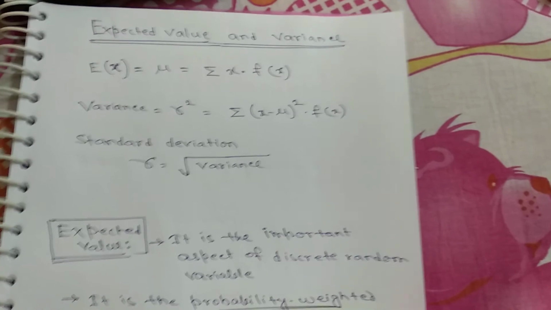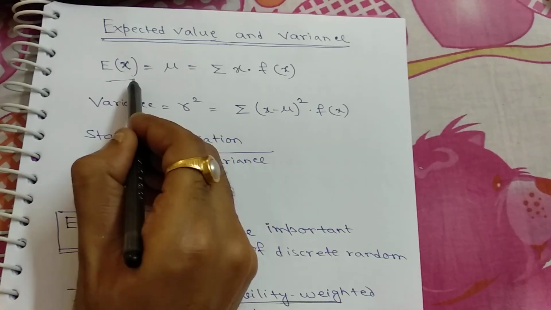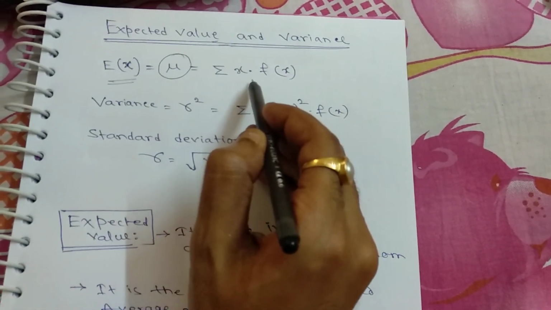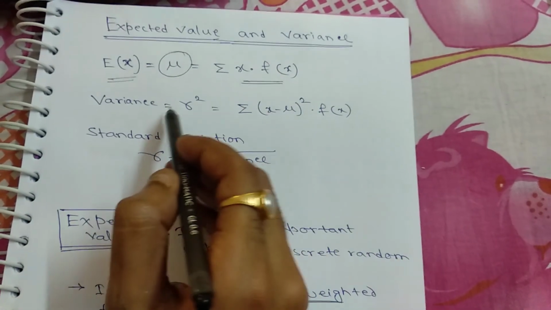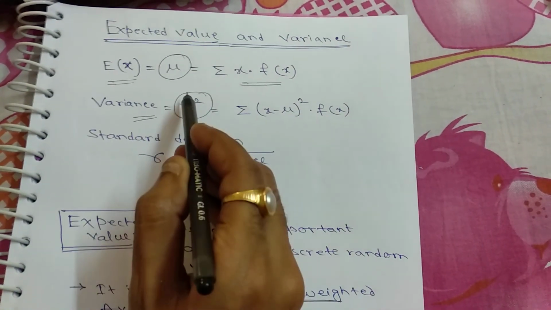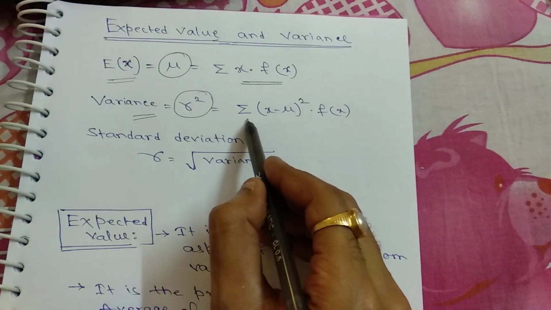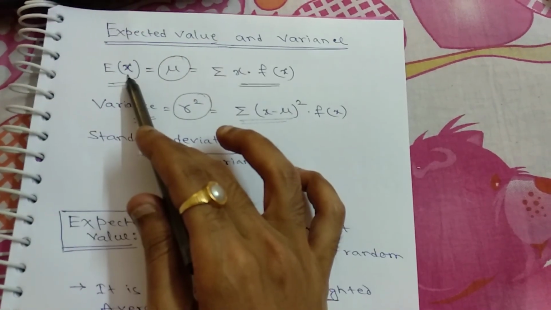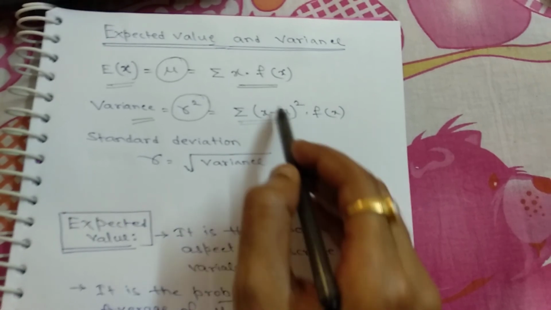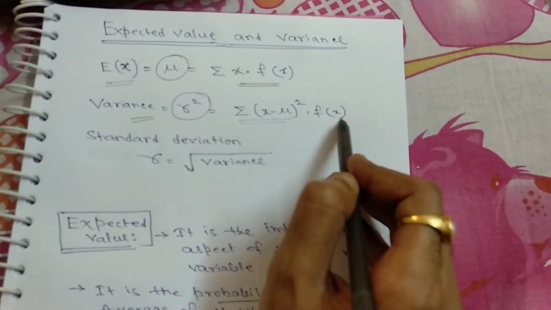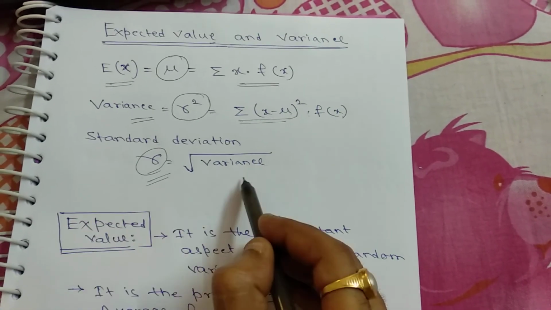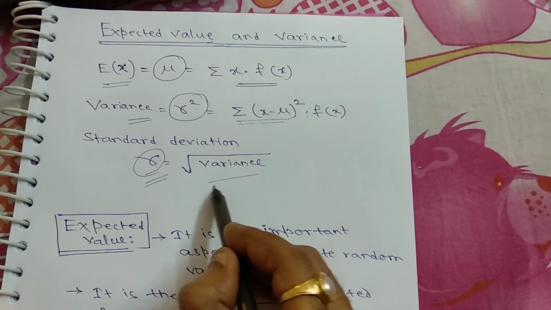So let's take the formulas. Expected value E of x, which is also denoted by mu, is the summation of x into f of x. Variance is denoted by sigma square, which is the summation of (x minus mu), where mu means expected value, whole square, into f of x. And standard deviation is denoted by sigma. It is the square root of variance.